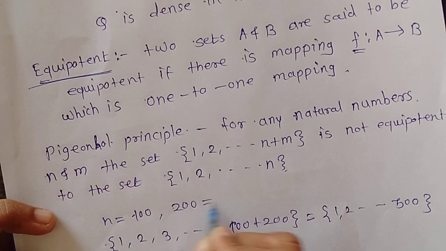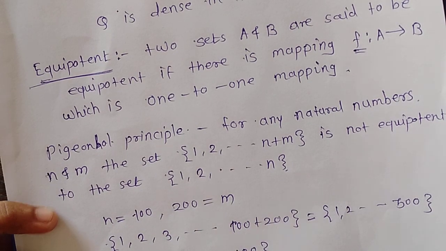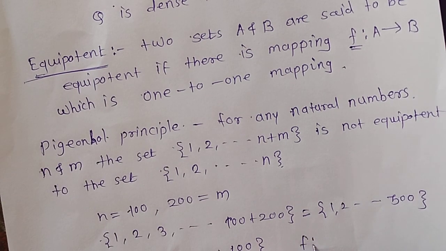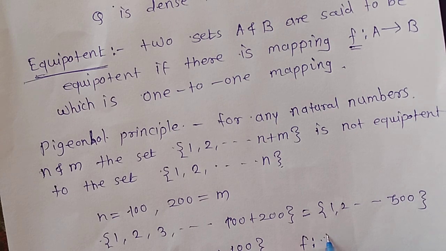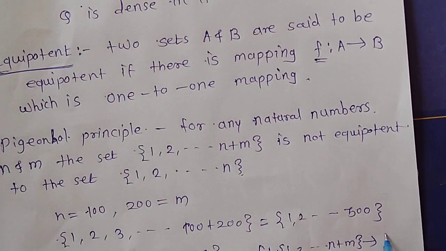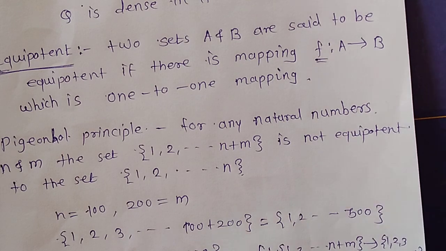So our n is this and m is this, up to 100. We cannot define any function. If we cannot define any function f from {1, 2 up to n plus m} to {1, 2, 3 and so on up to n}, then that principle is known as the pigeonhole principle.